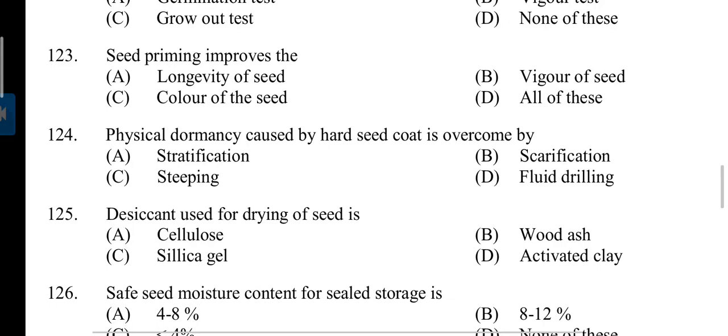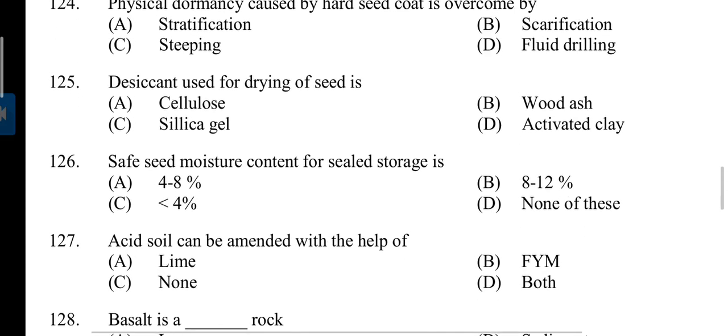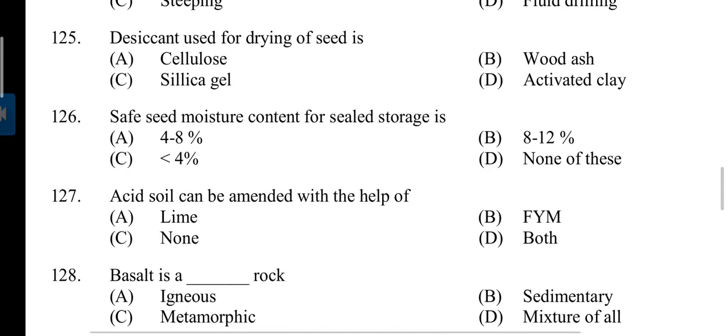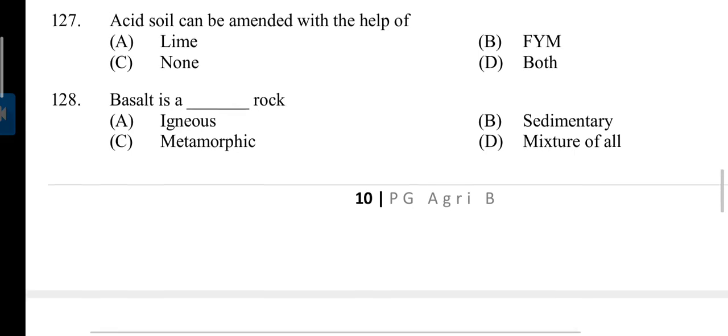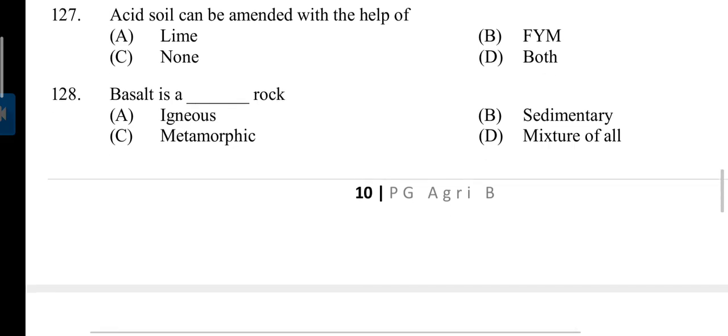124. Physical dormancy caused by hard seed coat is overcome by scarification. Desiccant used for drying of seed is silica gel. Safe seed moisture content for sealed storage is A. 4 to 8%. 127. Acid soil can be amended with the help of? Answer A. Lime. Basalt is which type of rock? Answer is A. Igneous type.